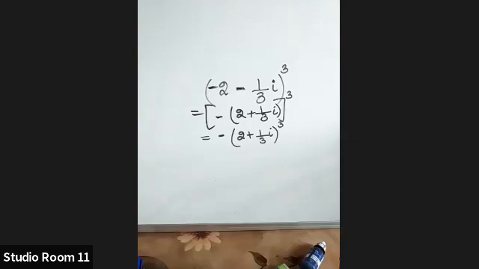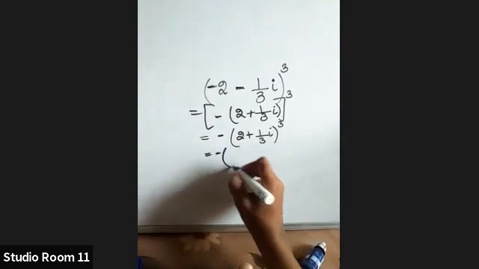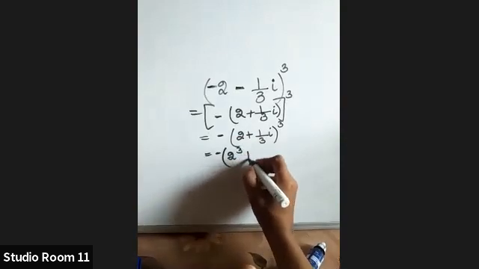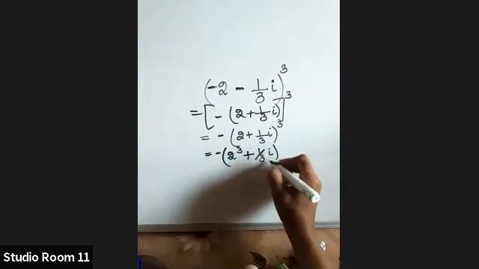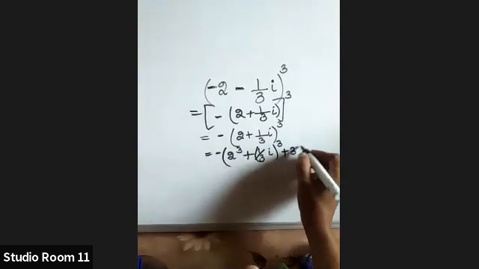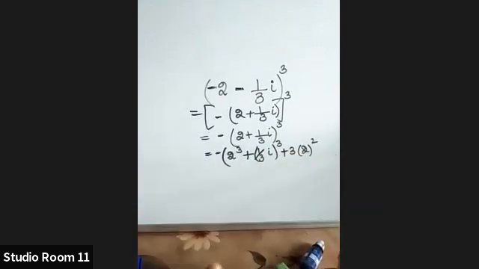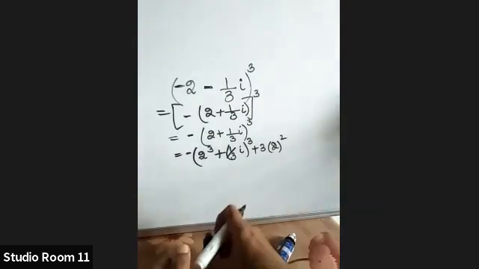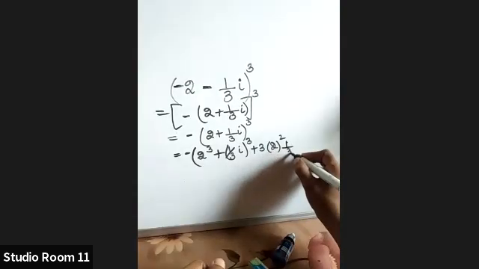It is a cube plus b cube plus 3a square b plus 3ab square.